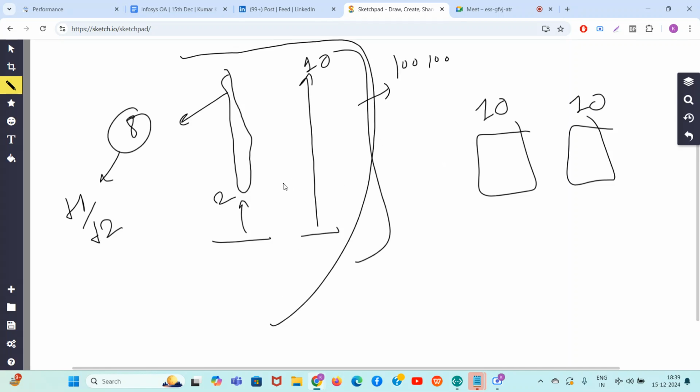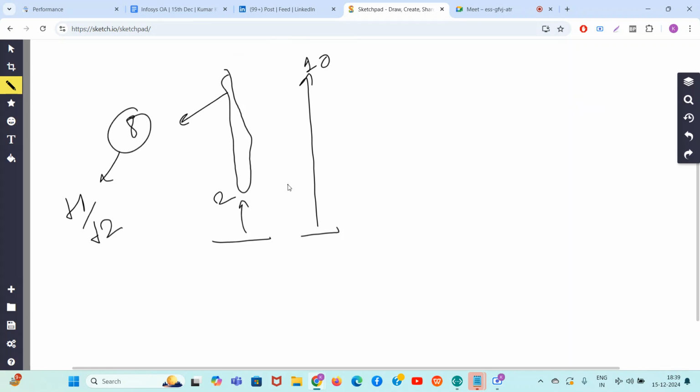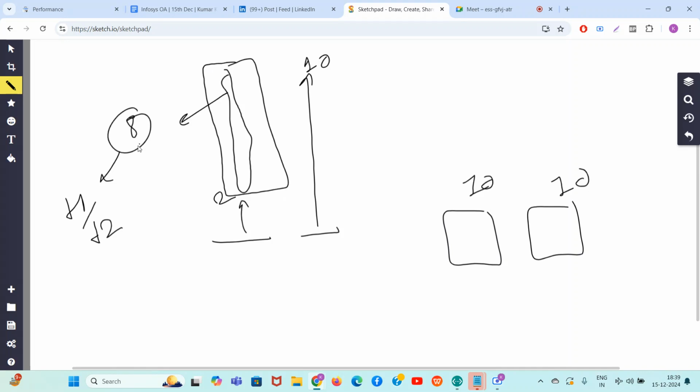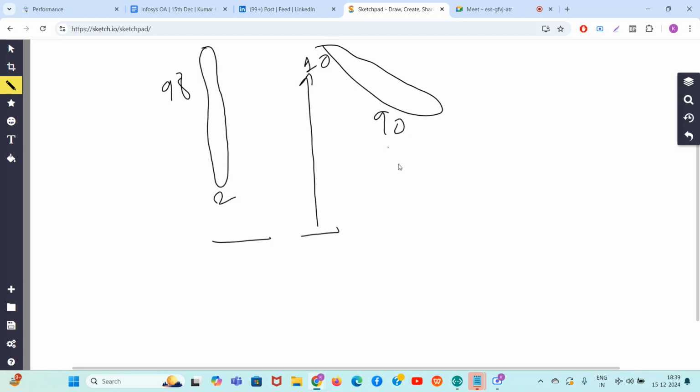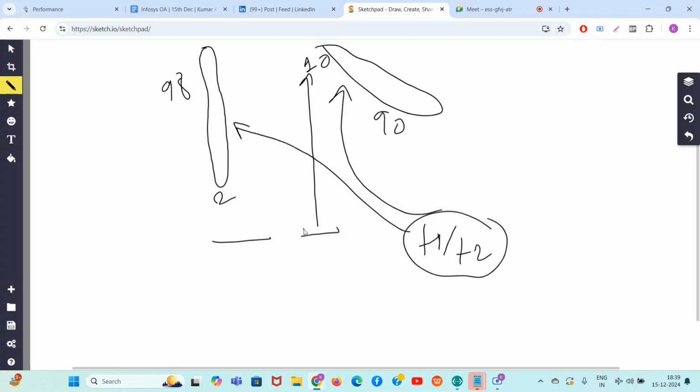Because if you try to make both of them 100, guys, it will take extra operations. Can you see? If you try to just make both of them the maximum value of the array, you only have to solve this 8 part. You have to use plus 1 and plus 2 to cater to the plus 8 you have to do. But if you try to make 100 on both sides, this guy will have to travel 98 distance, this guy will have to travel 90 distance, then the plus 1 and plus 2 operations need to cater to this 90 also, this 98 also. This is very very big.